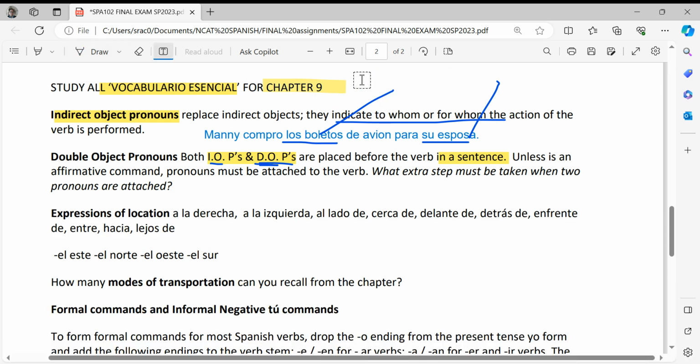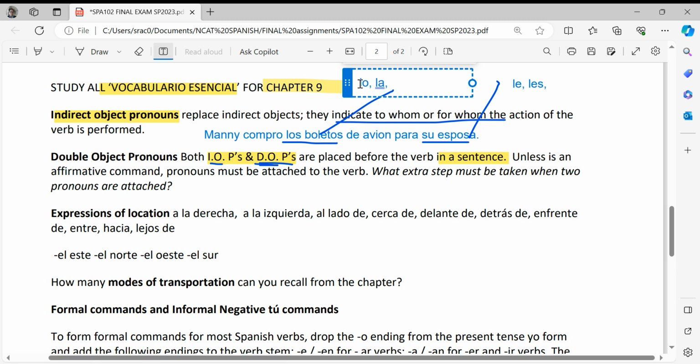They're the same, except indirect objects, which come first, will have le, singular, or les, plural, if it's for them, right? Singular for he or she, les for plural them. But if it's the direct object, which comes after the indirect object pronoun, we'll only use lo or la for a singular item.